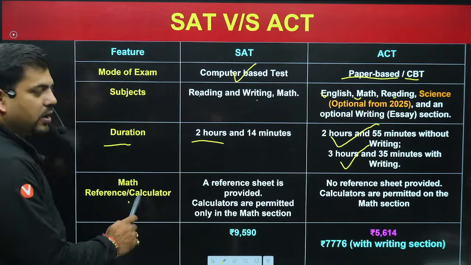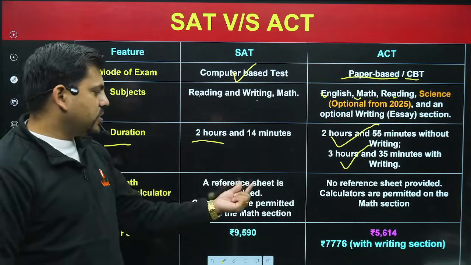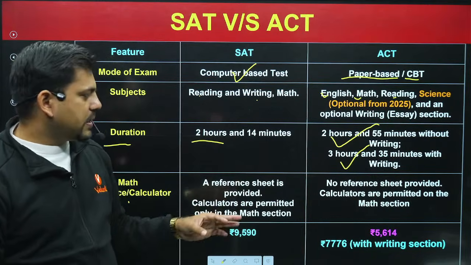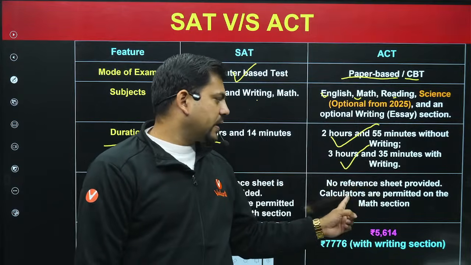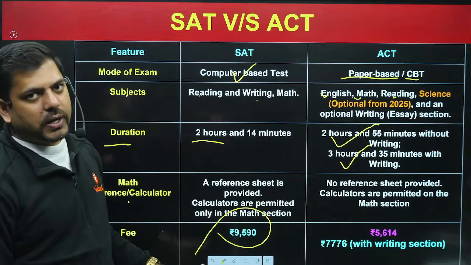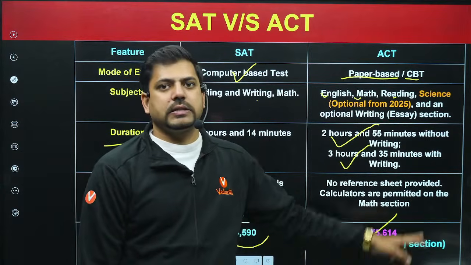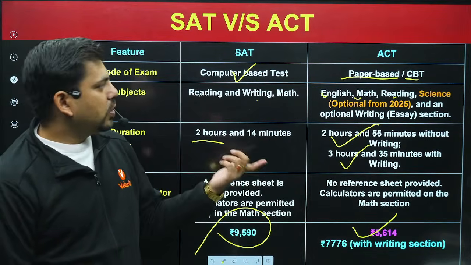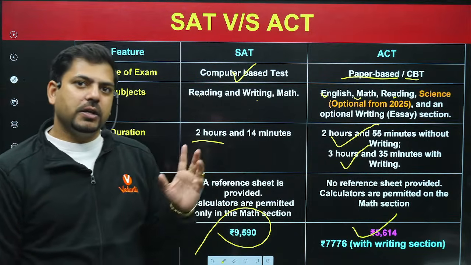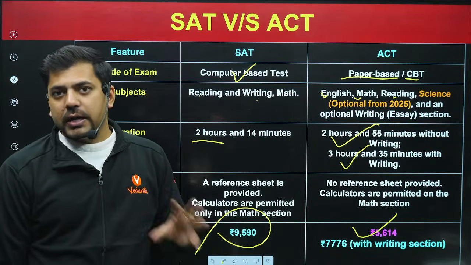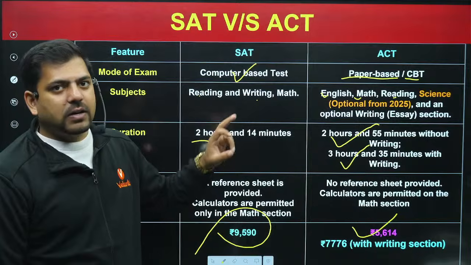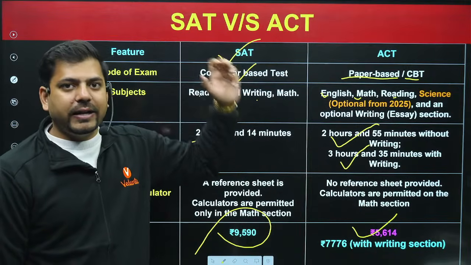Now, mathematics and reference sheet and calculator. Here a reference sheet is provided, and calculators are permitted only in the mathematics section. In the other, no reference sheet is provided, and calculators are also provided. The cost of this examination is around 9,600. Here it is 5,600, so there is a major saving on the ACT examination. Although the ACT is primarily accepted in the United States, for colleges of other countries you'll have to go for SAT. So it is better to go for SAT because it is widely accepted.